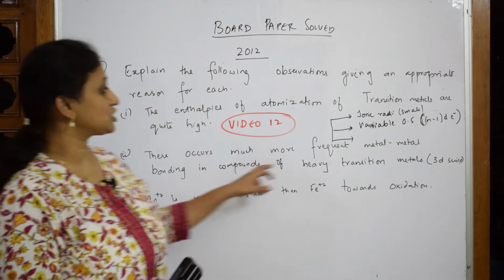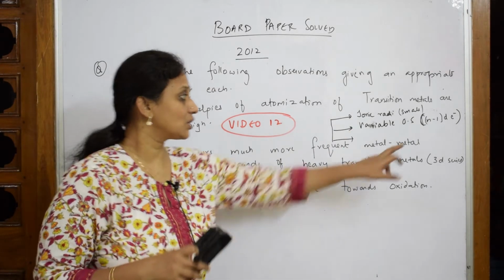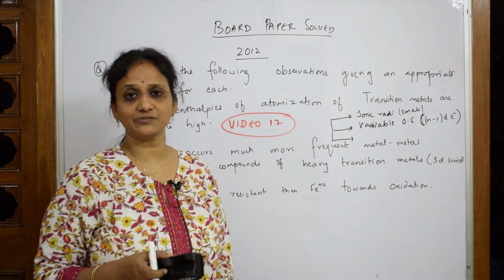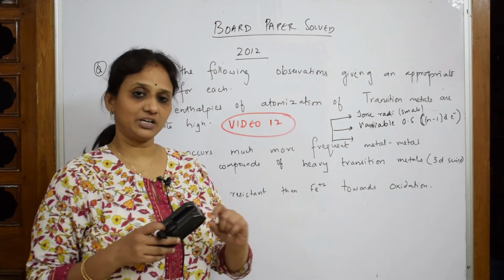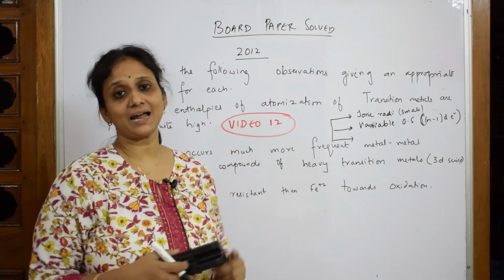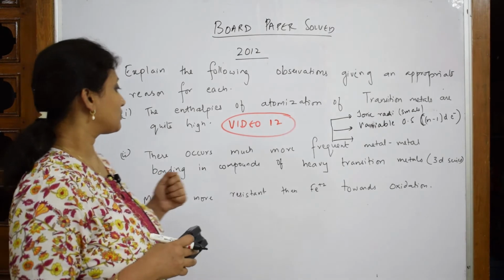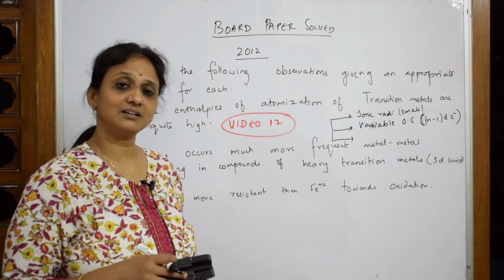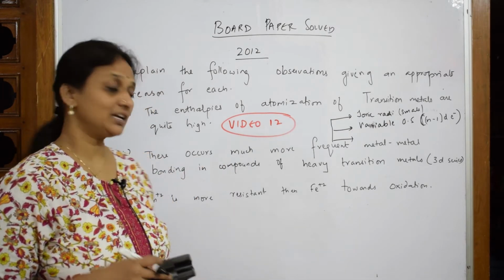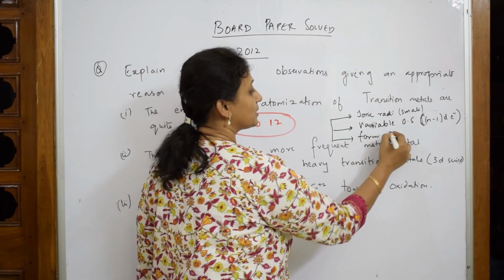See here, there occurs much more frequent metal bonding. It's going to hold because the 3d electrons are closer to the nucleus. The effective nuclear charge is more, and when it tries to form a bond with the other element, it's going to form a compact and tightly packed structure, metal-metal bonding. Done. Next important, why is this again having a stronger metal bonding? Yes, because of variable oxidation state, they form complexes.